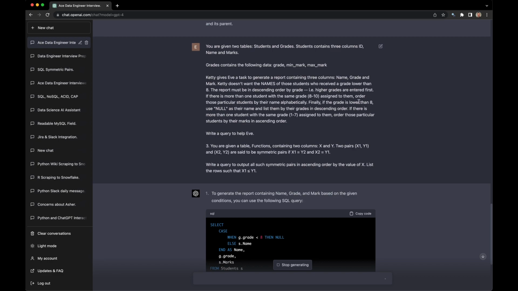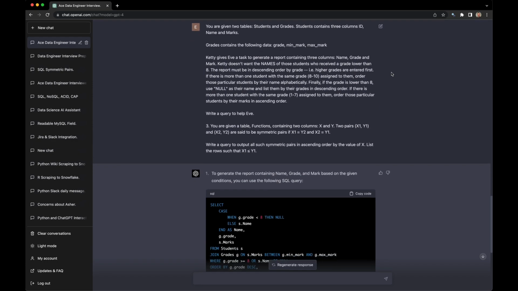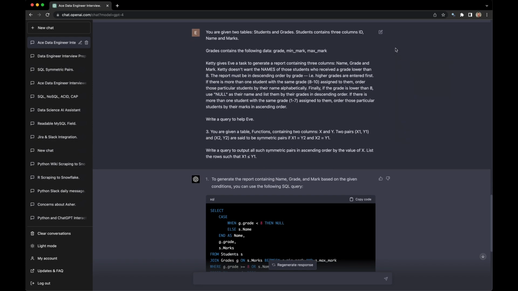Finally, if a grade is lower than 8, use null as their name and list them by their grades in descending order. If there is more than one student with the same grade assigned to them, order those particular students by their marks in descending order. Write a query to help Eve. So here we're testing to see whether it can handle rather complex sets of instructions. Not complex in their mathematics, but just complex in that there's a lot of things to cover.